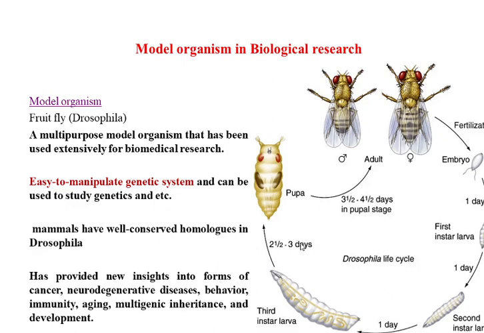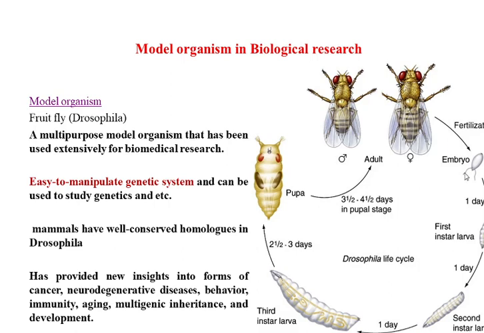Here it is carried out based on the temperature. You can culture it at 32, you can culture it at 18 degrees Celsius too. So its life cycle may be 30 to 50 days depending on the temperature.